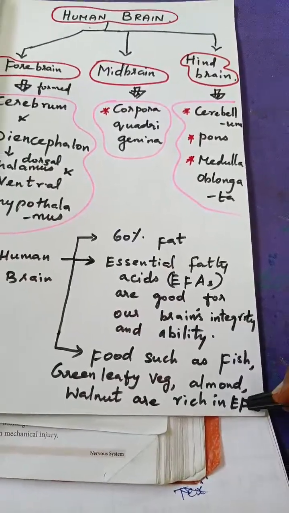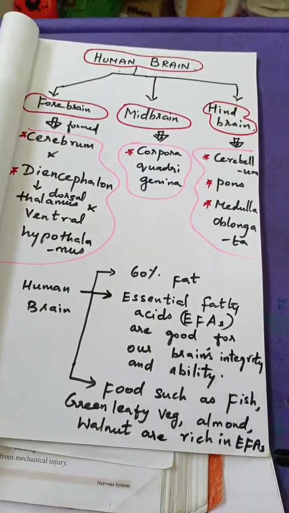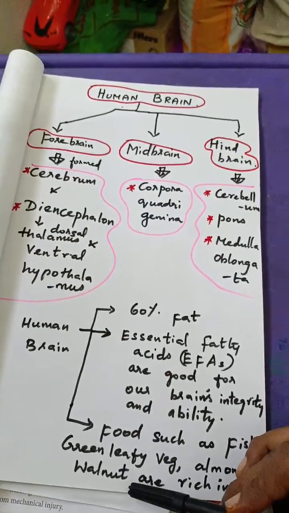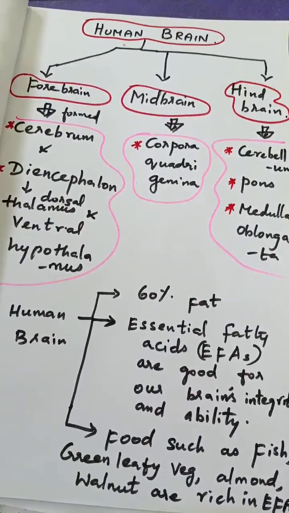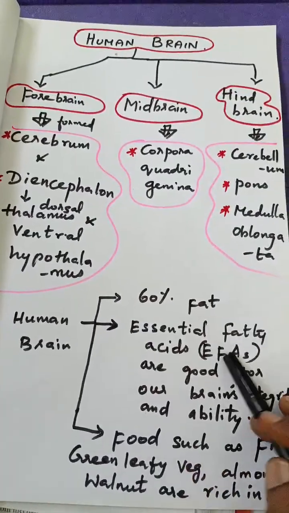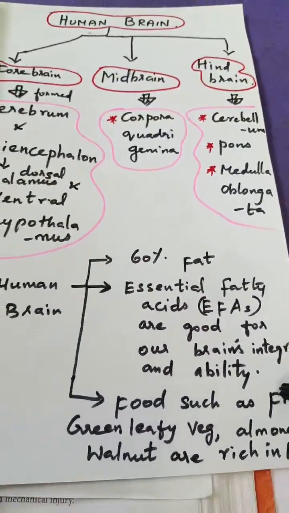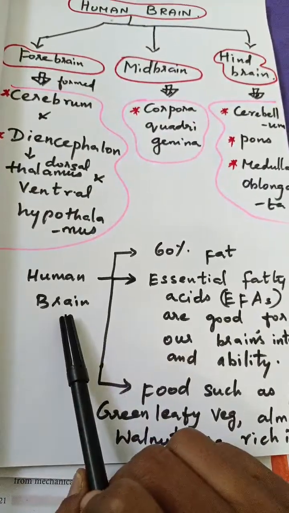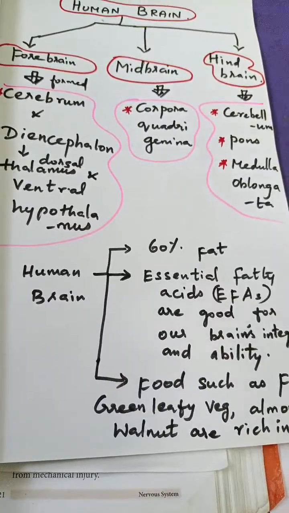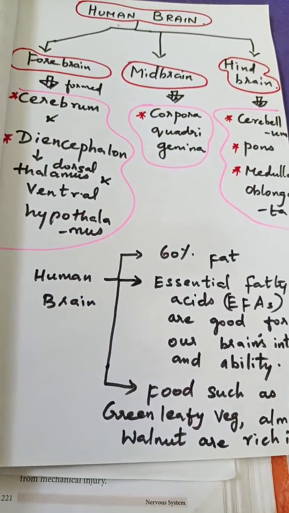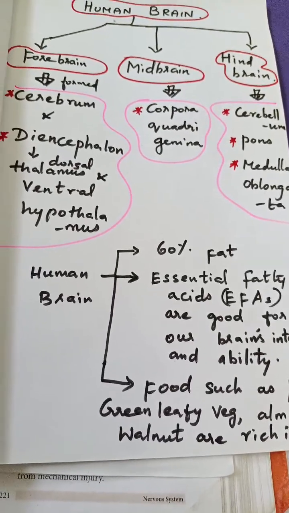So essential fatty acid rich foods are fish, green leafy vegetables, almonds, and walnuts. Is that clear? So we have to eat these kinds of essential fatty acid rich foods. Okay, have you understood? So that our brain will be a very hard worker. Is our brain a hard worker only during waking time? Even during sleep we won't think, but all the other processes go on till the end of our life. Yes or no?